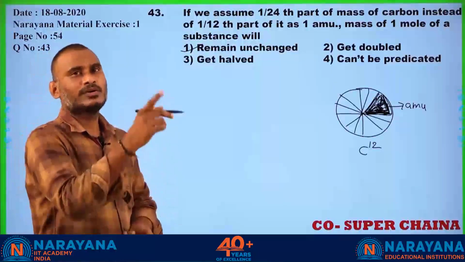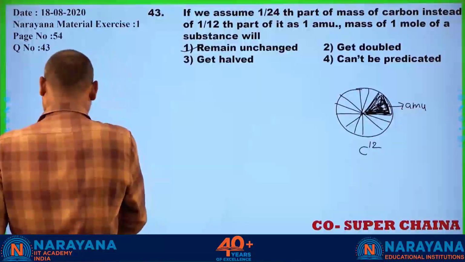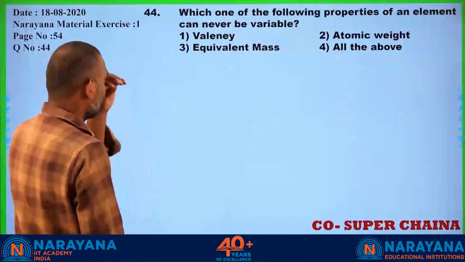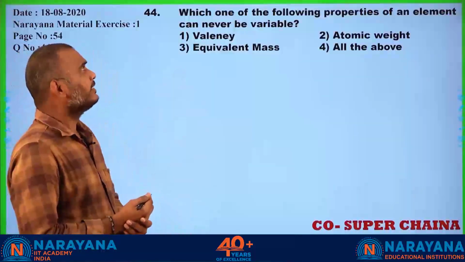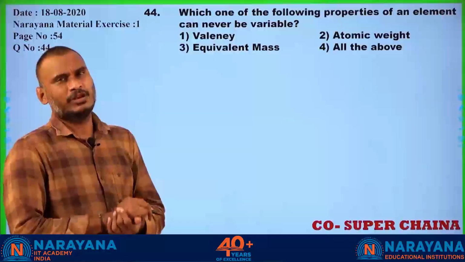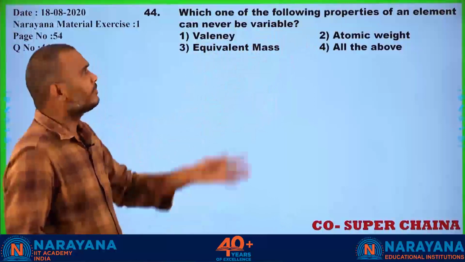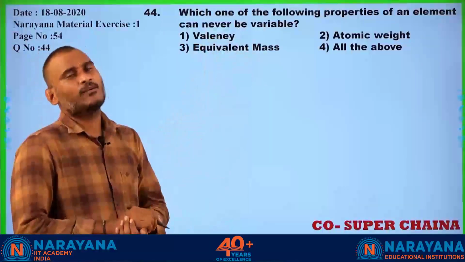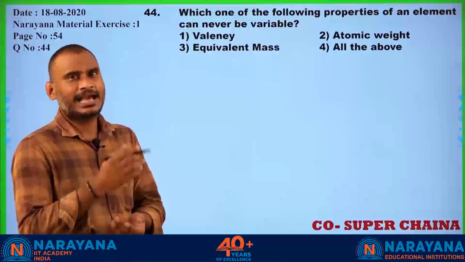Okay, now you go for the second question, student. Yes, which one of the following properties of an element can never be variable? Which of the following properties can never be variable? First one, valency. Generally, valency changes for an element.